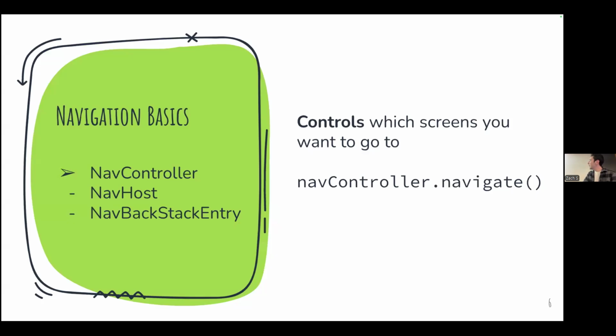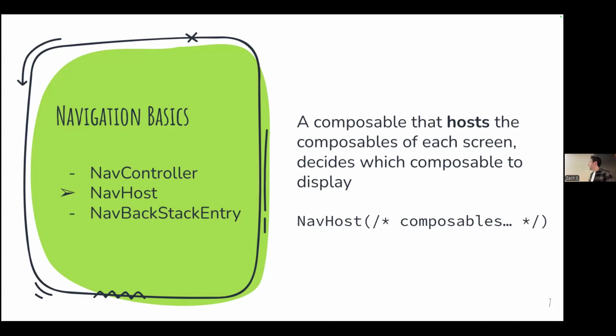As I said, we have the nav controller, right? This controls which screen you want to go to. There are three main components to navigation: the nav controller, the nav host. The nav host is something you place at the root of your app, and it tells your app which screen to display. You pass the nav controller to your nav host, and the nav host will resolve the state of the nav controller and figure out which screen it needs to display.